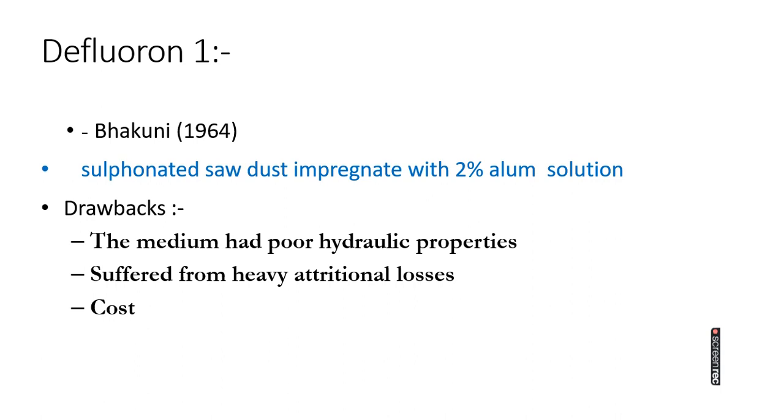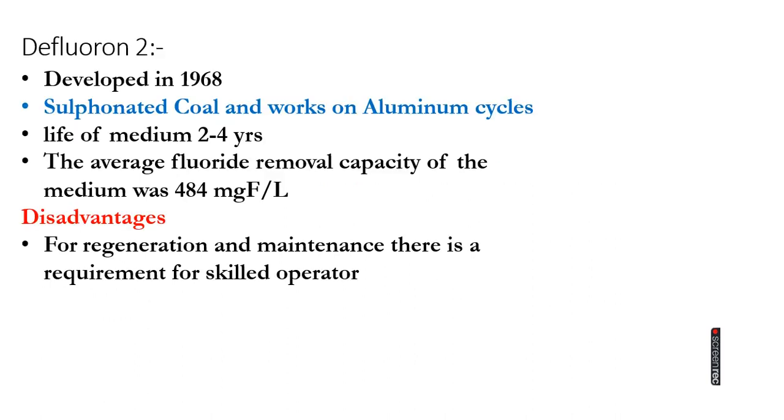Defluoran 1 consists of 2% alum solution. The drawback of Defluoran 1 is that the medium had poor hydraulic properties, suffered heavy attrition losses and had more cost. Defluoran 2 was developed in 1968, consisting of sulfonated coal and working on aluminum cycles. Media life is 2 to 4 years.